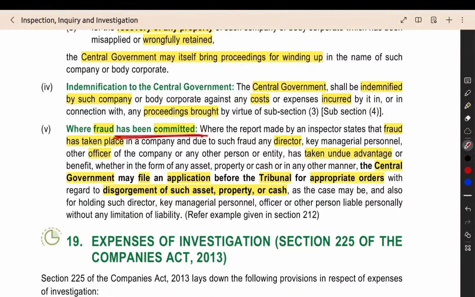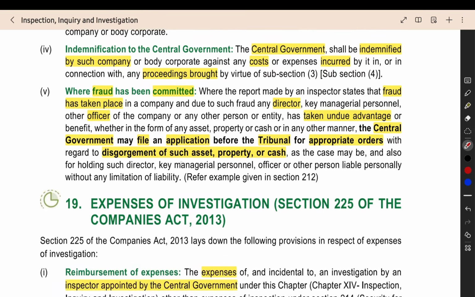Then, where fraud has been committed, where we know that fraud has been done and then some director or officer has taken some undue advantage, they have got some unfair profit, then that profit, asset, property, cash will be recovered from them. That is called the disgorgement.